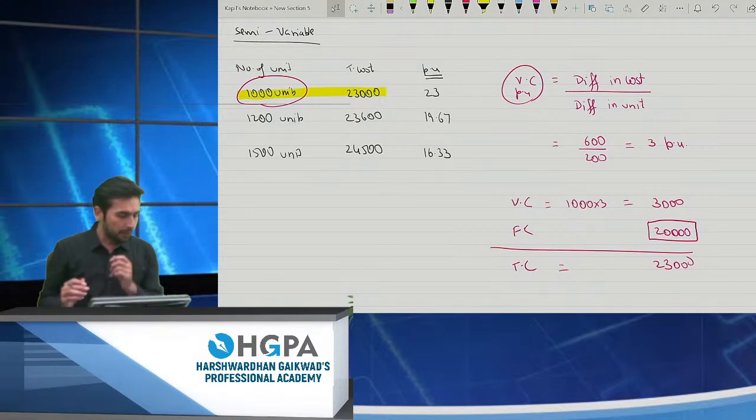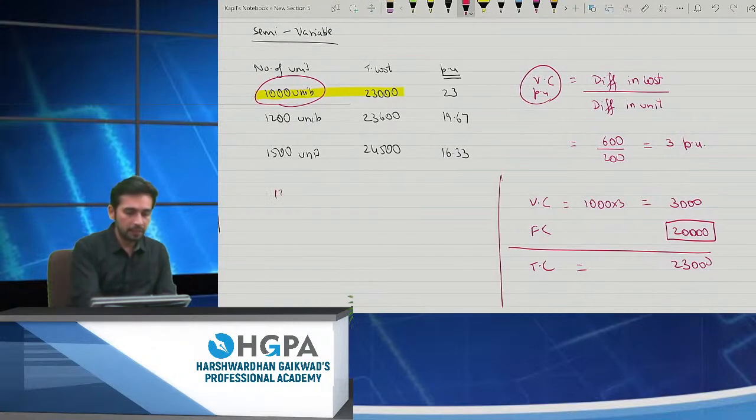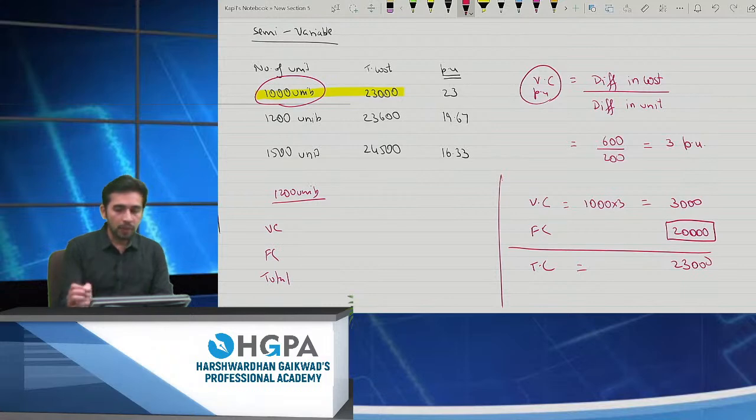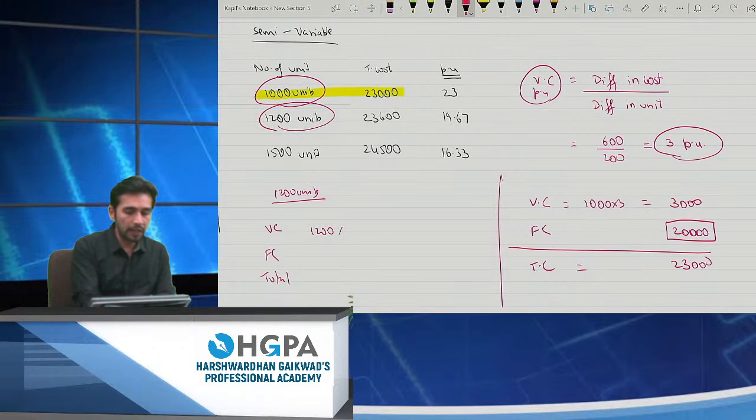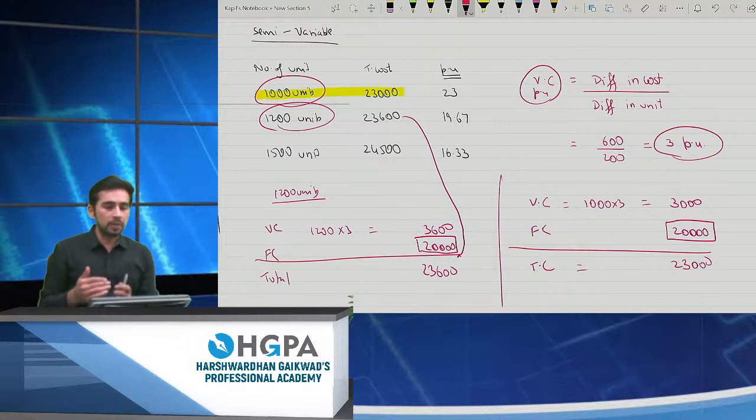Okay. Now some of the students might think, sir, why did you take 1,000? Why not 1,200? What if I take 1,200? The answer will still be the same. Let's check. If I take 1,200 units, this is variable, this is fixed, and this is total, right? So what is the variable cost? It is 3 per unit. So for 1,200 units, 1,200 into 3 is 3,600, giving me a total cost of 23,600. Still my fixed cost will be 20,000. So I was clearly able to segregate, right?